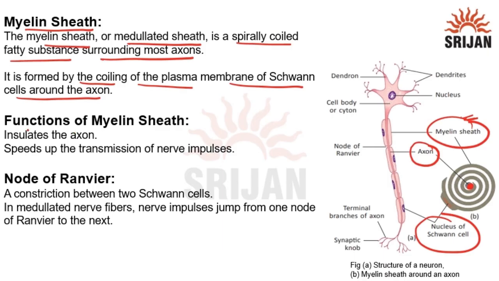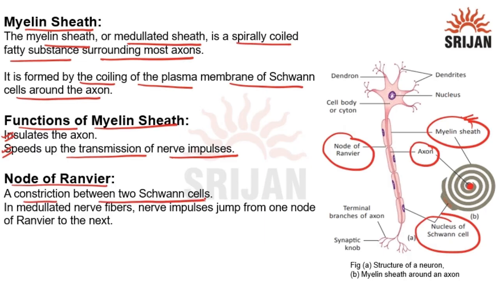Now let's talk about the functions of the myelin sheath. The myelin sheath insulates the axon. It speeds up the transmission of nerve impulses. Now let's talk about the node of Ranvier. This is the node of Ranvier. It is a constriction, or gap, between two Schwann cells.